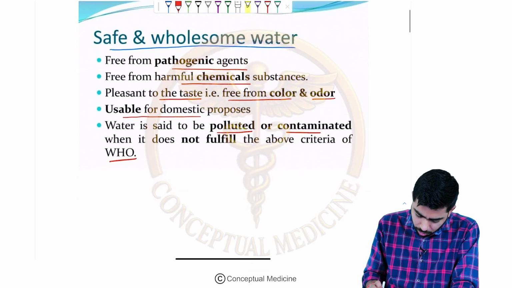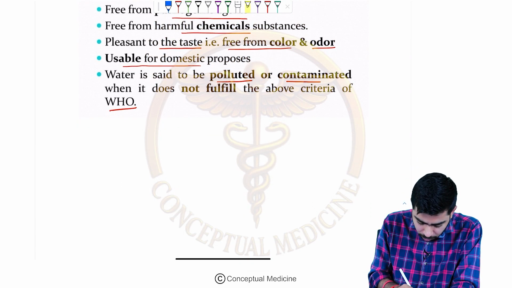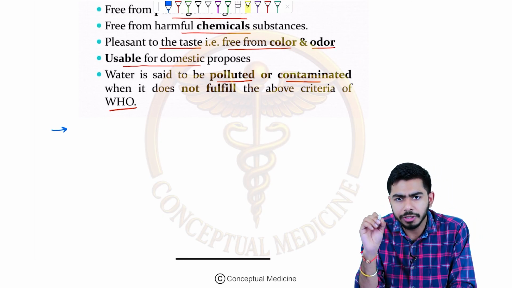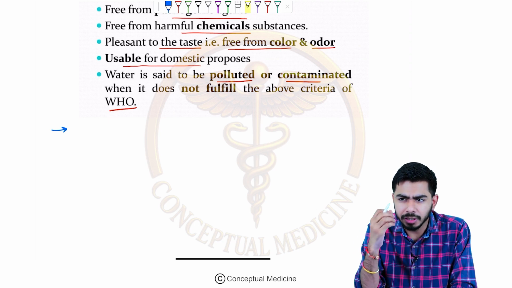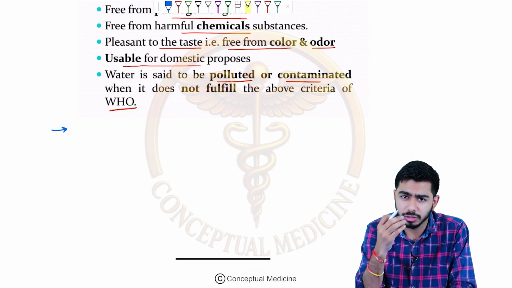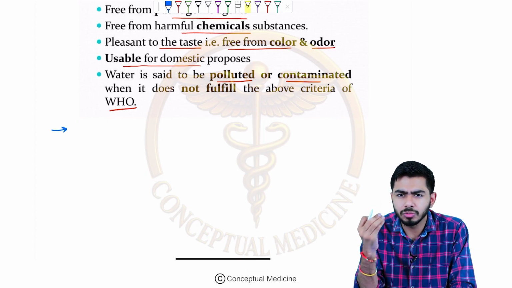Okay guys, now the fact point which I want to highlight over here is that if you talk about India guys, still 20% of the diseases are related to water only, right? Be it some kind of food poisoning, be it some kind of diarrheal diseases. There are many kinds of diseases. There could be salmonellosis, there could be shigellosis, there could be amoebiasis, there could be many other diseases which are still related to the water.